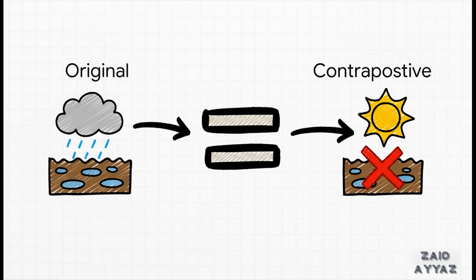And this brings us to a really beautiful, crucial insight. Of all those different variations, the original statement and its contrapositive are logically identical. They are just two different ways of saying the exact same thing. If it rains, the ground is wet has the exact same logical meaning as if the ground isn't wet, then it didn't rain. This isn't just a party trick. It's a fundamental tool for making solid arguments and writing bug-free code.